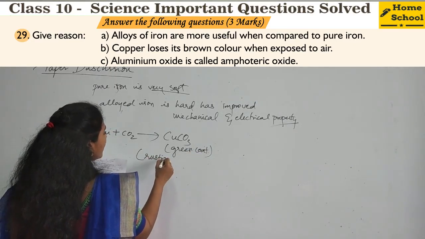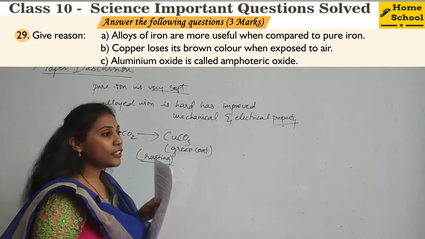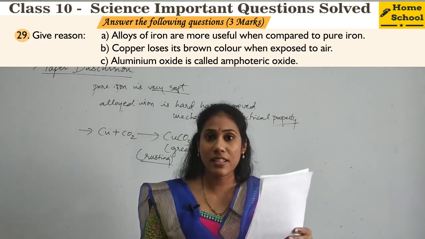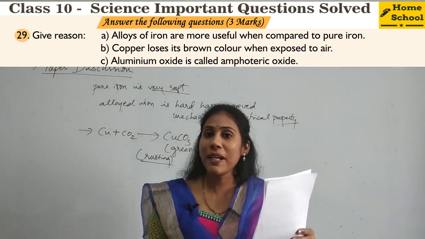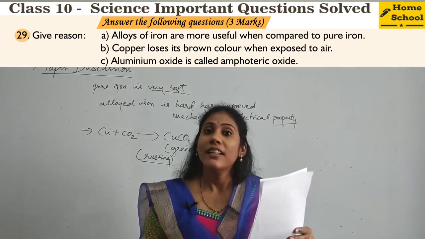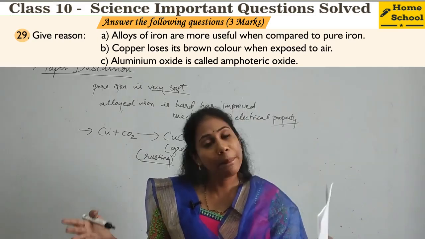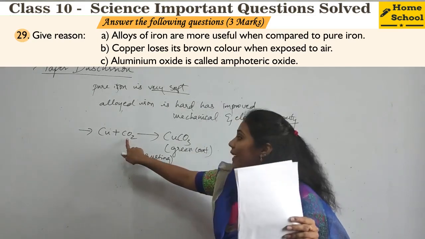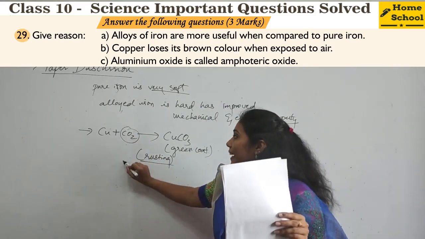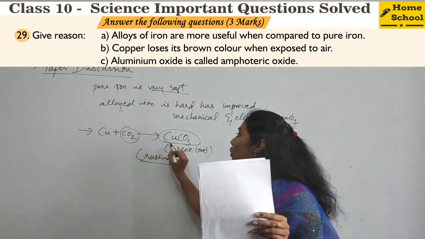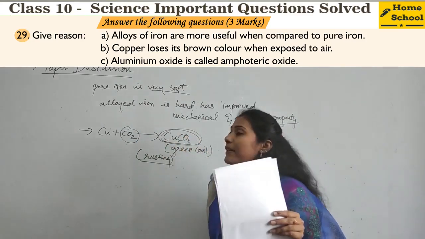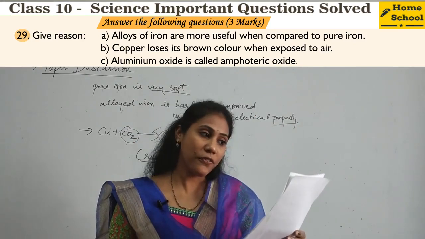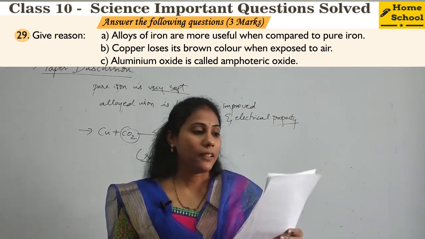Copper undergoes rusting, so its brown color is lost. Copper naturally has a brown shiny color that is lost when it is kept open to the atmosphere, because it reacts with carbon dioxide in the air and forms a green coat. Green coat is nothing but copper carbonate, and this process we call rusting. Because of this, it loses that brown color.